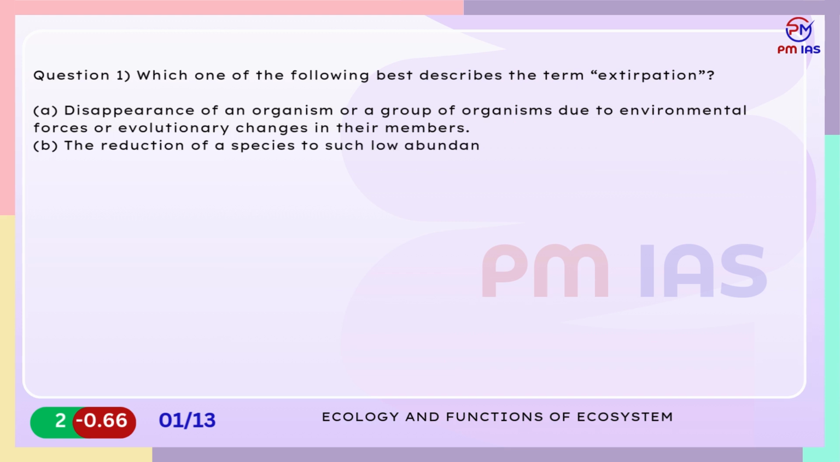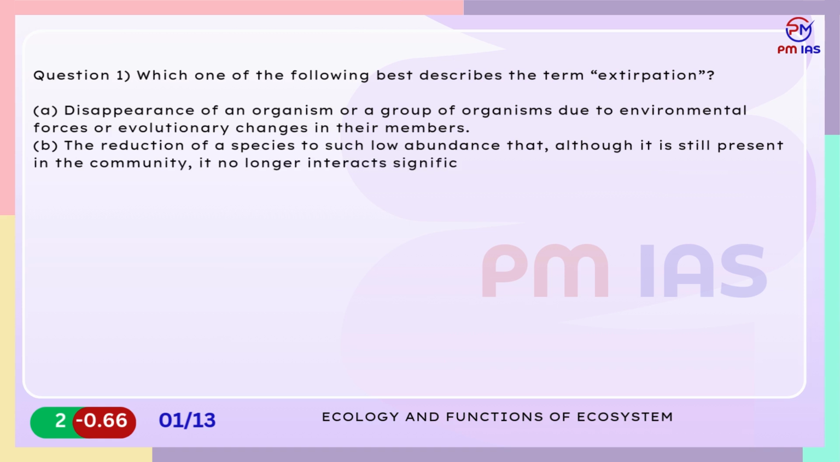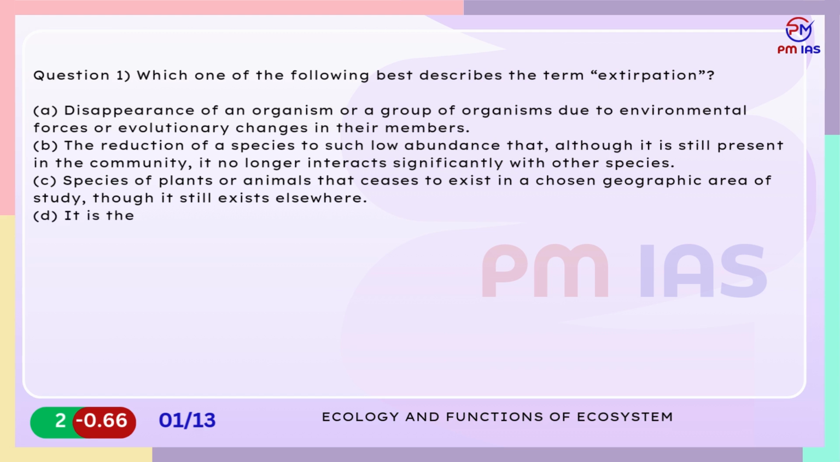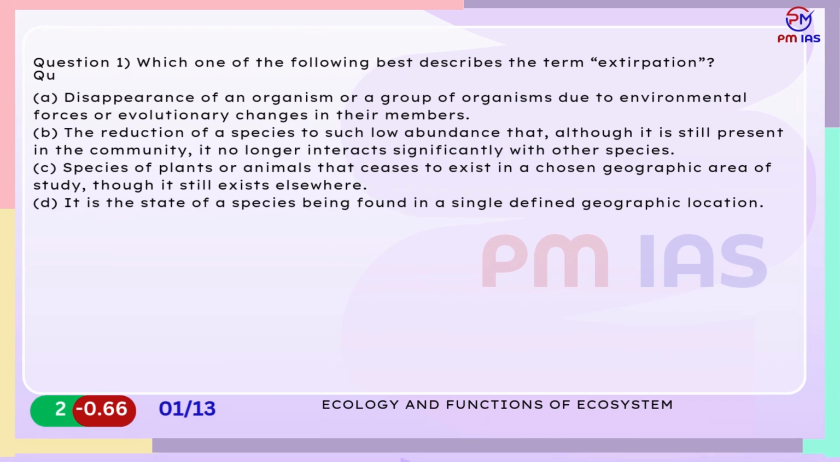B. The reduction of a species to such low abundance that, although it is still present in the community, it no longer interacts significantly with other species. C. Species of plants or animals that ceases to exist in a chosen geographic area of study, though it still exists elsewhere. D. It is the state of a species being found in a single defined geographic location.